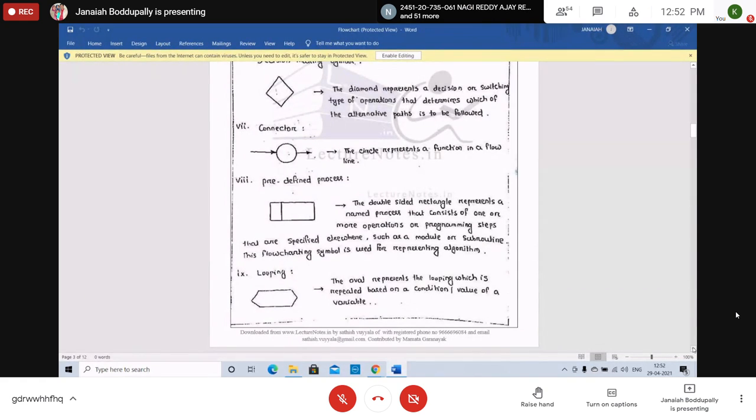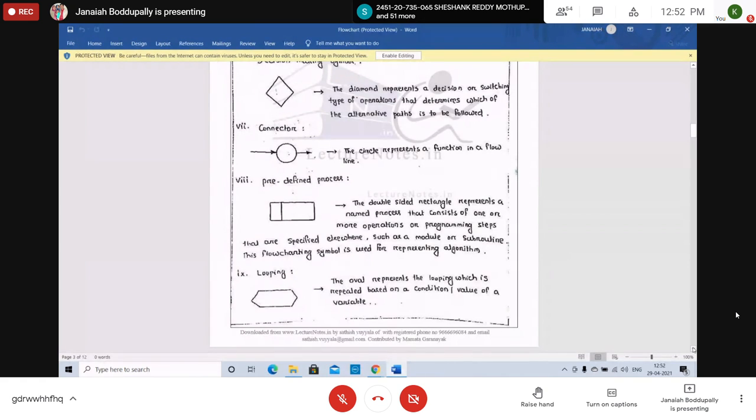The looping symbol is like this. The loop is repeated based on a condition. Suppose factorial: if you want to find the factorial of a given number, the loop is repeated. If you want to find the factorial of 6, you multiply 1 with 2, then increment, and multiply up to 6. If you want the factorial of 7, multiply up to 7.